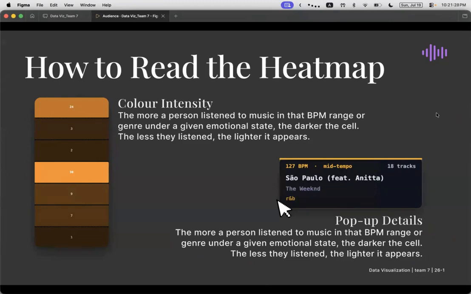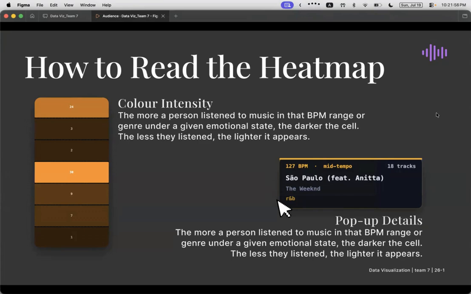The more a person listens to music in that BPM range or genre under a given emotional state, the darker the cell. The less they listened, the lighter it appears. When you hover over a cell, a pop-up appears showing the representative track's title, artist, and BPM. Looking at each heat map, the x-axis represents the emotional score, ranging from 1 to 5.